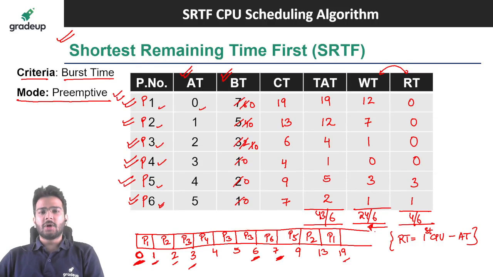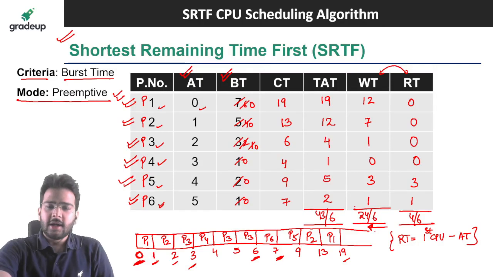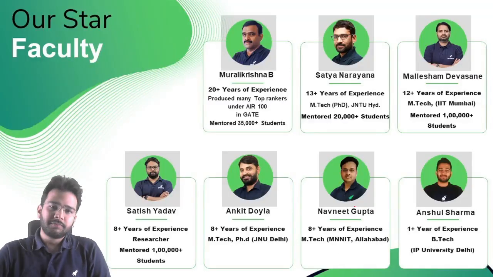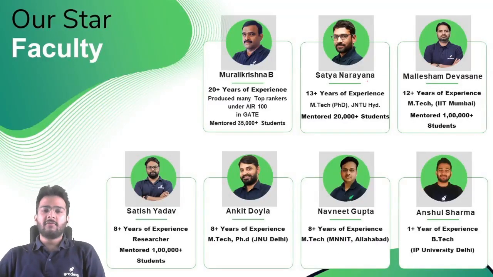So that is shortest remaining time first CPU scheduling algorithm. We can schedule the processes in this way, and as it is preemptive CPU scheduling algorithm. I hope you have understood it. So I will see you in the next class, and there we will be discussing other CPU scheduling algorithms as well.